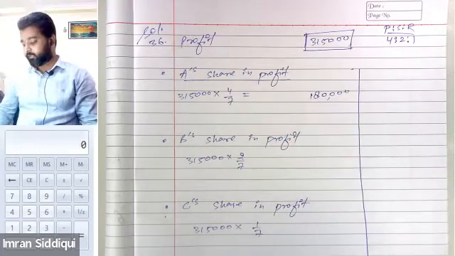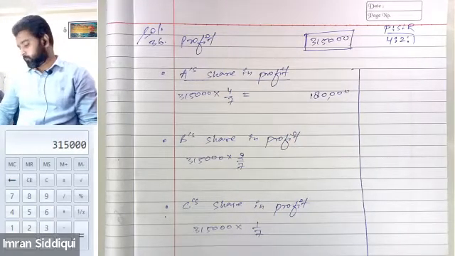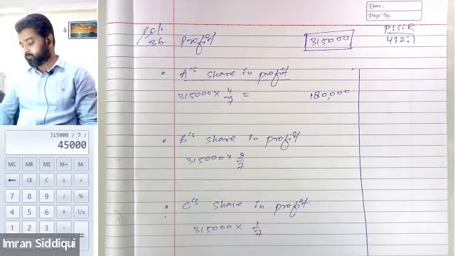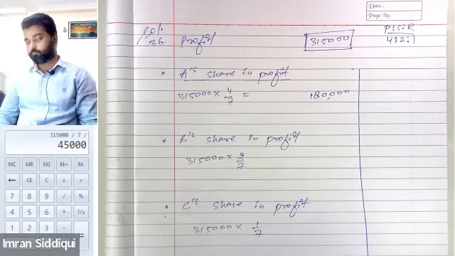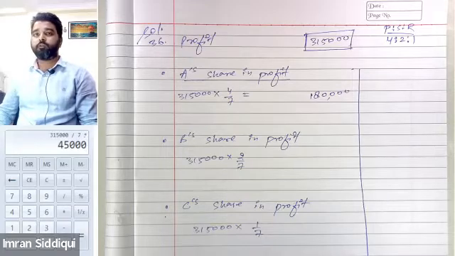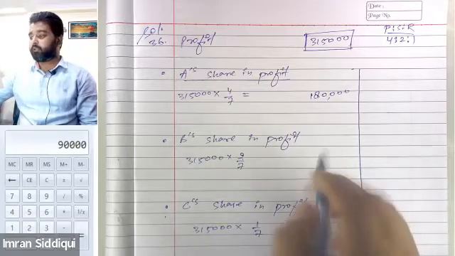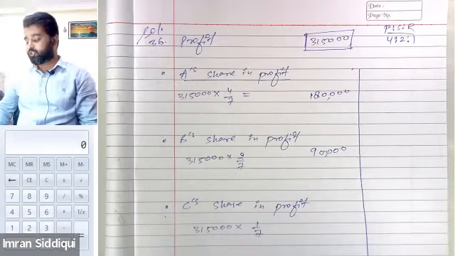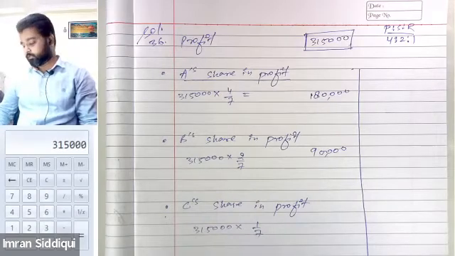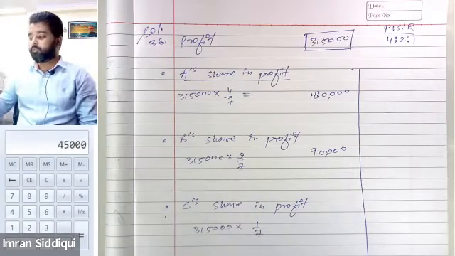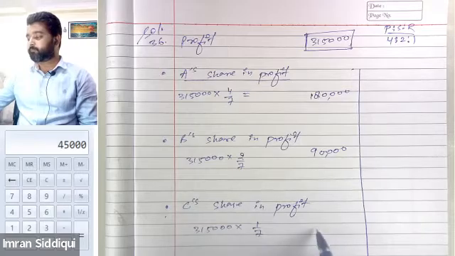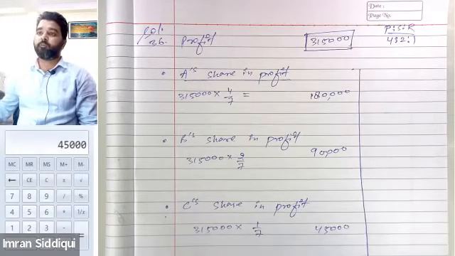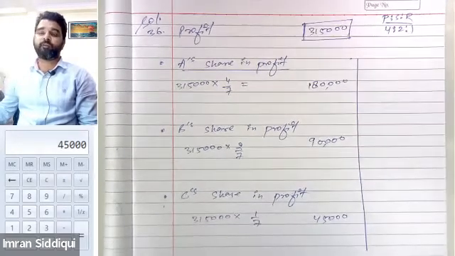And Mr. B will be getting 3,15,000 divided by 7 into 2, and B will be getting 90,000. And C's share will be 3,15,000 divided by 7, so C will only get 45,000.